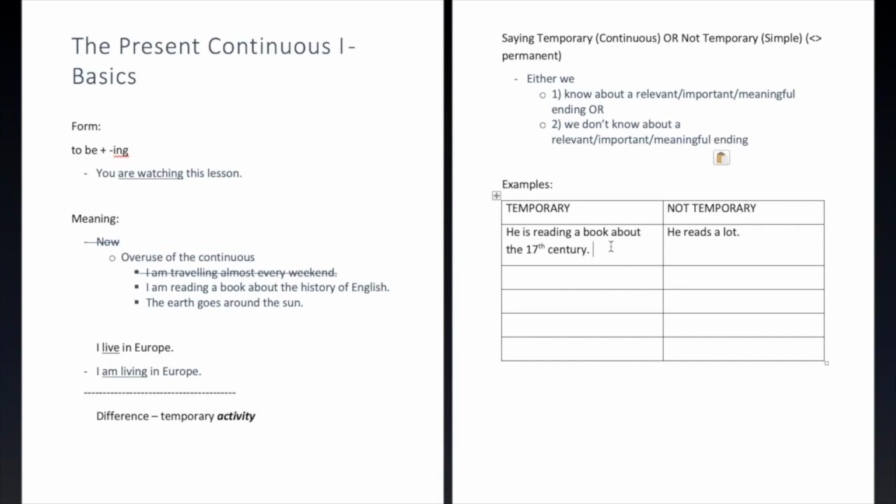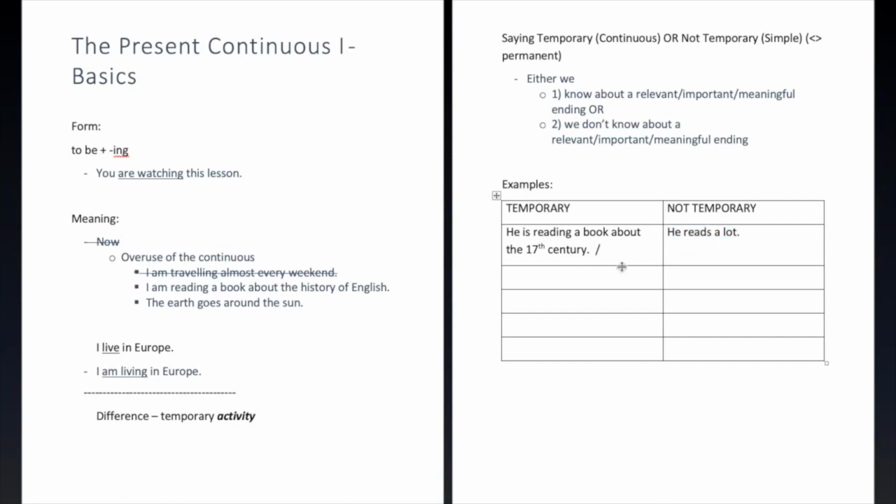Now, in this one, yes, there's an ending here pretty soon. He's going to finish it or he's going to quit. Like we said, here, there's no ending that we know about in some kind of relevant period of time. There could be.